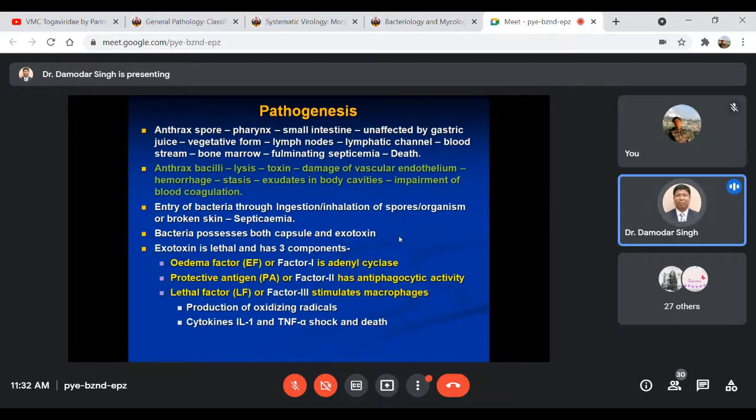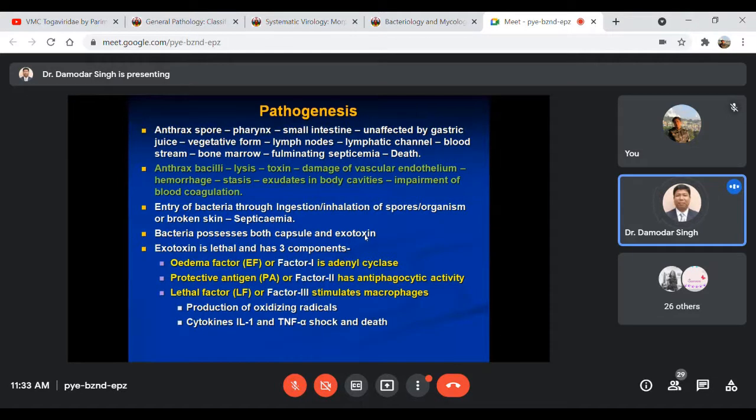Coming to pathogenesis, after the anthrax spores enter through ingestion, they go to the pharynx and small intestine, and once they reach the intestine they are not affected by the gastric juice. They form the vegetative form of this organism. Then they go into the lymphatics, and then into the circulation.